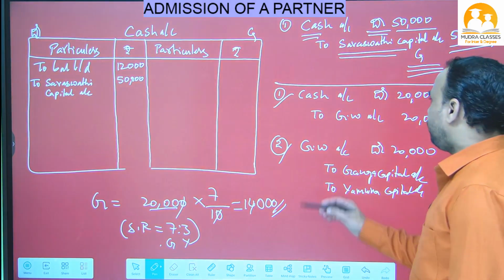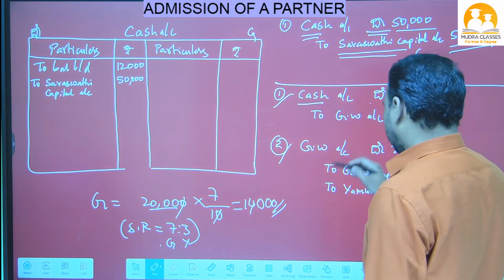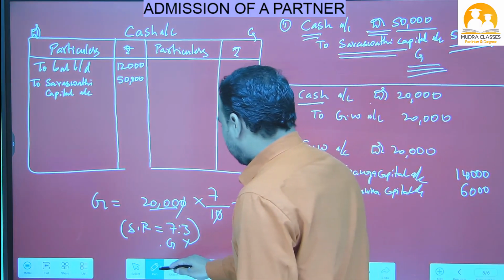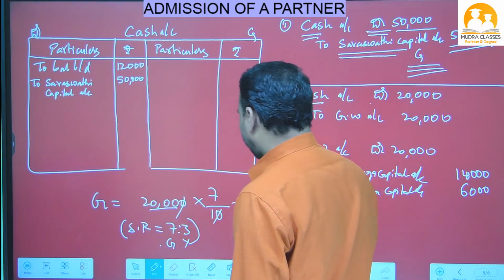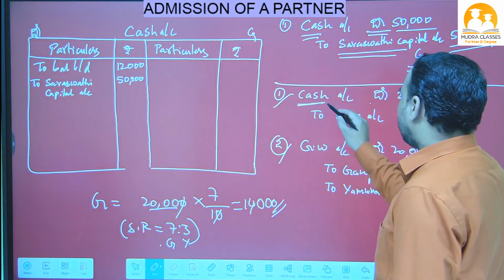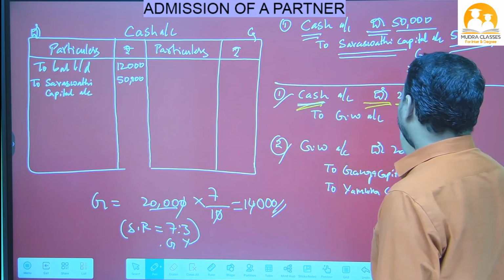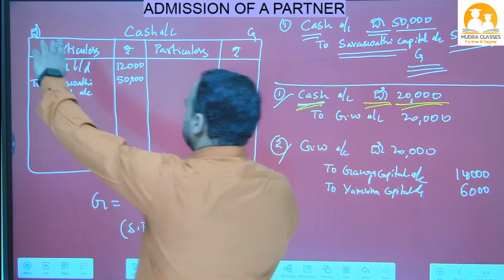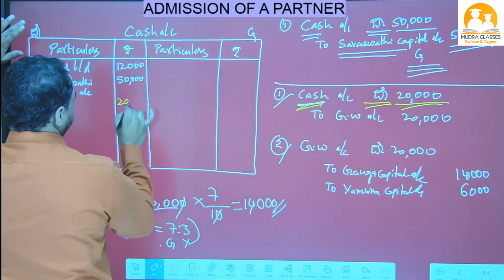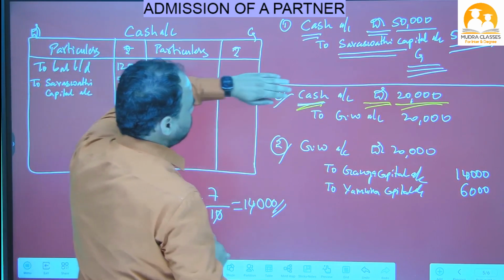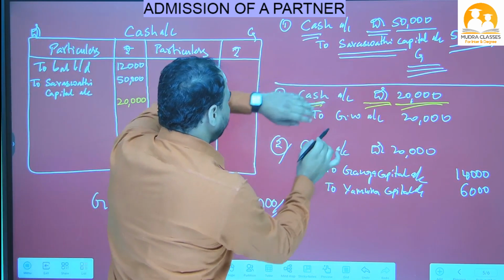Now see how to write in the cash account. I will write this with another yellow marker so that you can understand clearly. In the cash account, debit side 20,000. This is the cash account, this is the debit side, and I have written 20,000. Close this cash. What is opposite to it? Goodwill account.